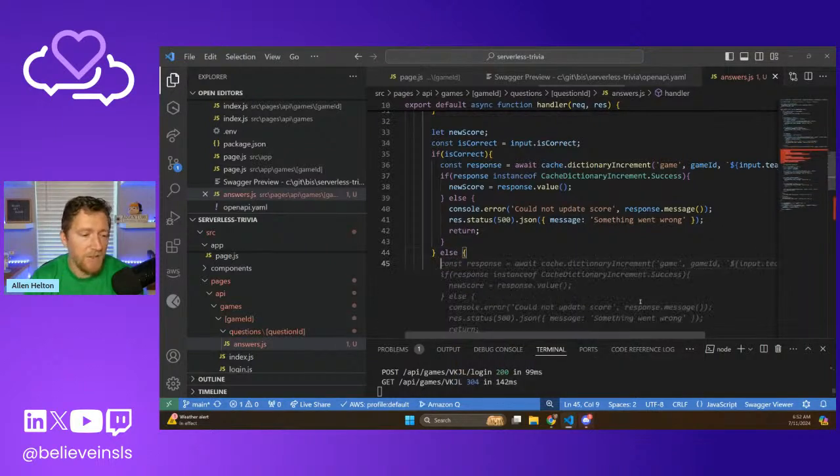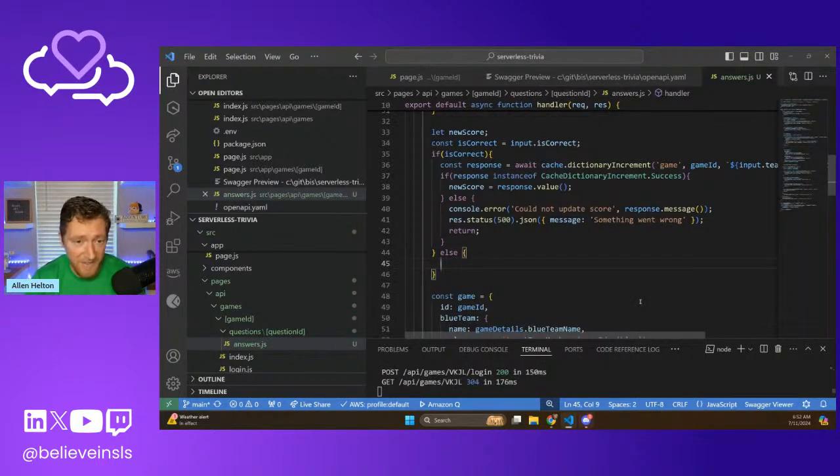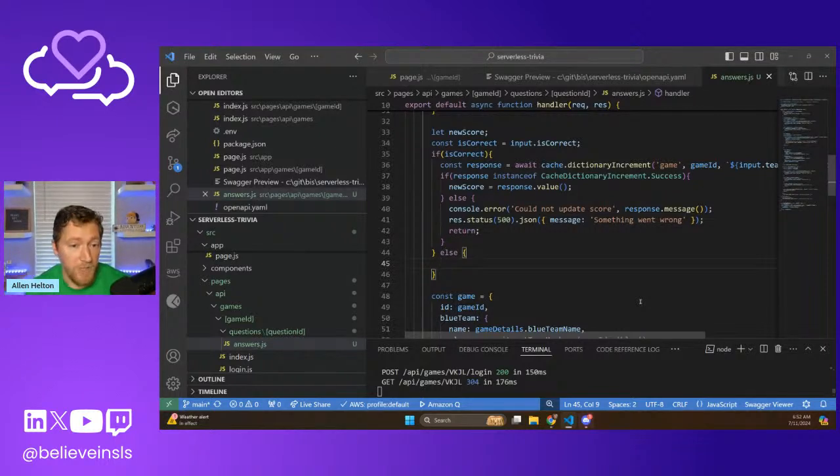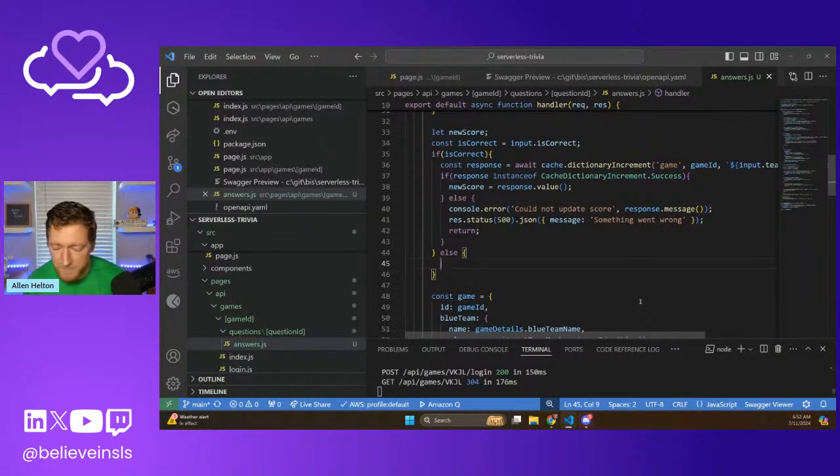So let's do this. If the score is not correct, so I've put in my guess and it's not right, we can do one of two things. We're going to have to look at the game settings right now and see, do we deduct points? Are we punishing people for wrong answers, like Jeopardy and whatnot?